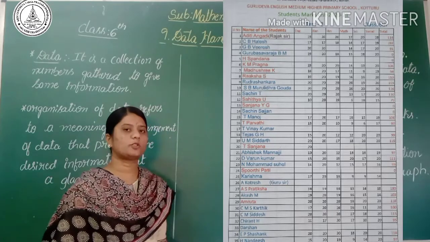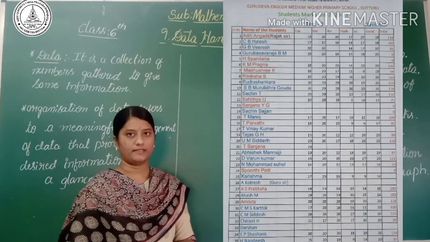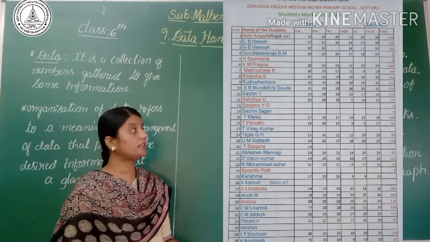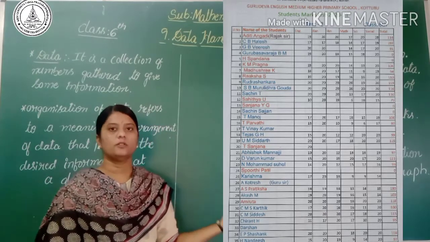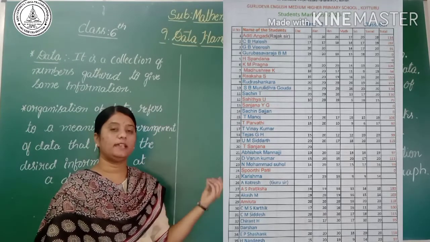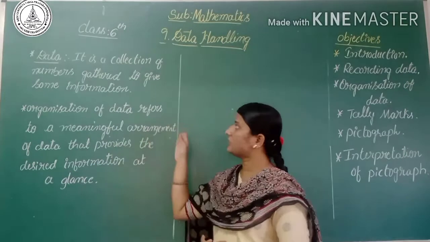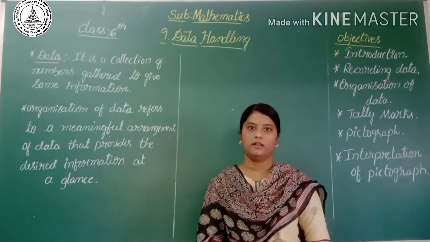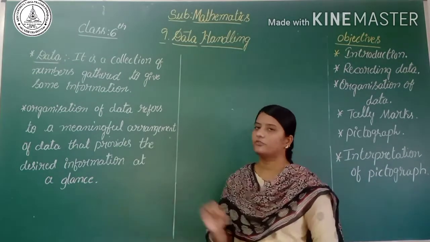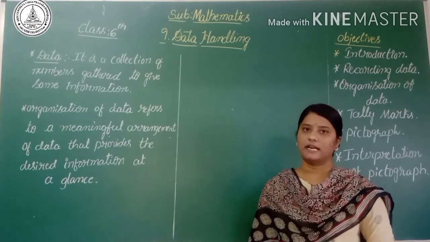It shows the result of the FA2 exam, and the result is in numbers, so we say that it is data. Data is a collection of numbers gathered to give some information.